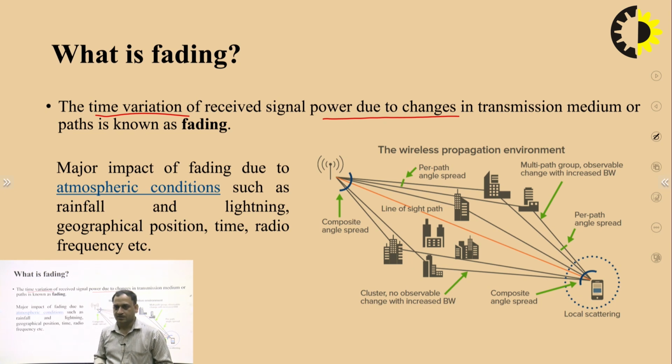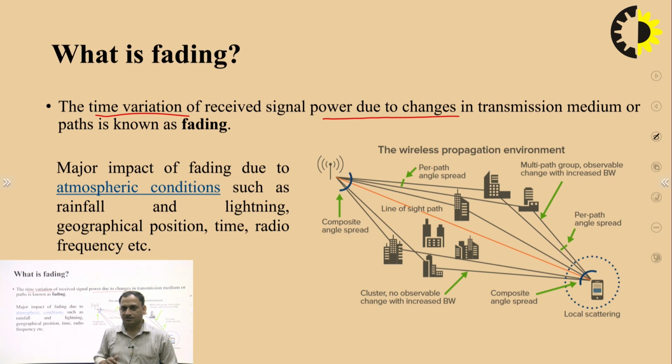So when the transmitter transmits the signal and it passes through the channel, because of many obstacles, it may be within the channel or near the receiver, the signal is scattered and follows multipath in the system and reaches the receiver by passing through multiple paths. Depending on when it is received, it is added constructively or destructively.